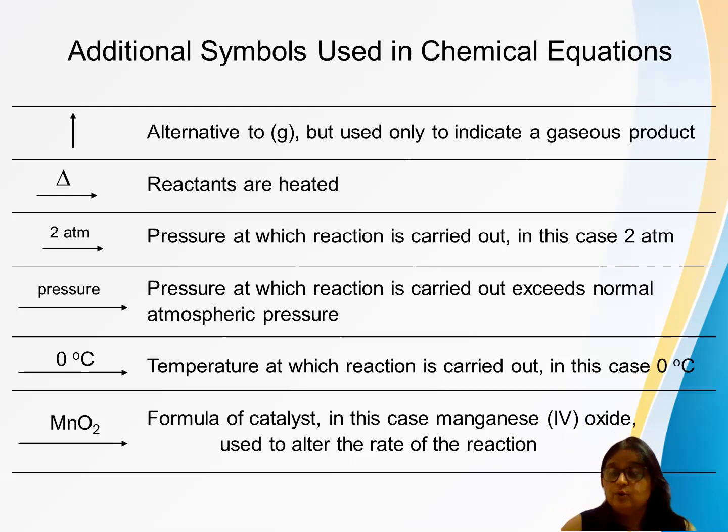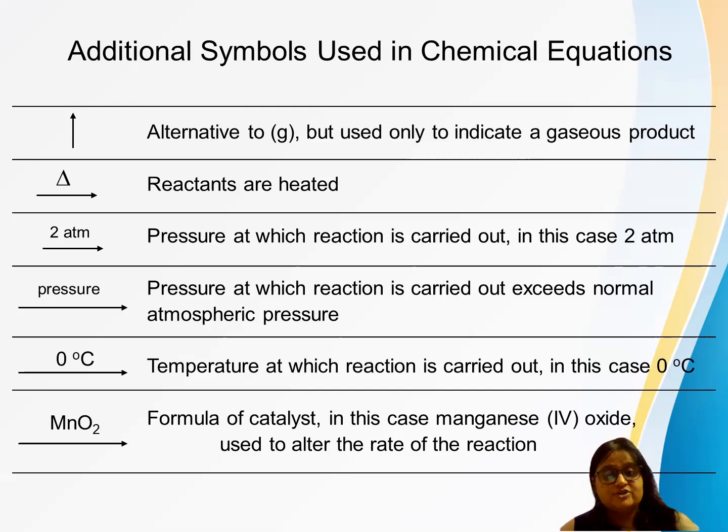There are so many conditions, as I told. It's not that every reaction happens at room temperature; there are many conditions which you learn in upcoming classes, in 11 and 12 you will study all of it. The pressure, normal whatever pressure we are taking, temperature 0 degrees Celsius, and catalysts, which change the rate of your reactions.